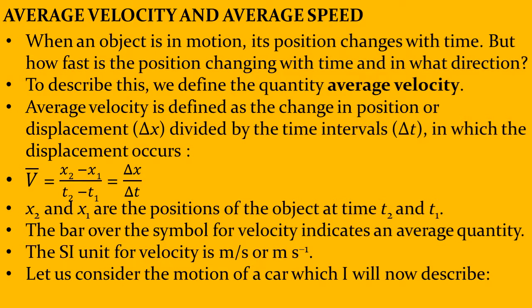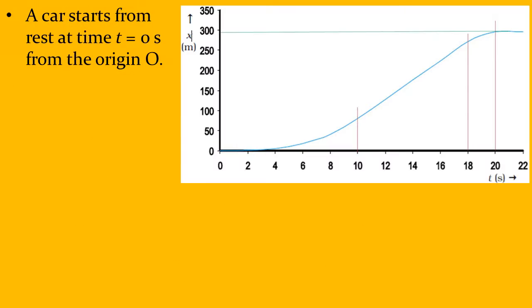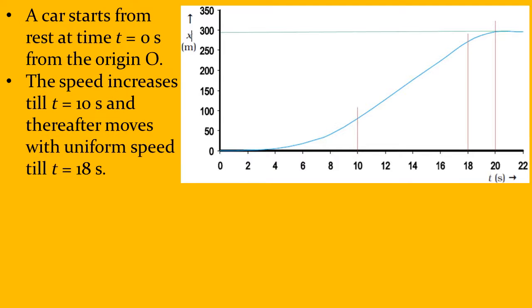Now let us consider the motion of a car, which I will now describe. A car starts from rest at time t equal to 0 seconds from the origin. This is the origin. The speed increases. So I have a speed increasing up to what time? Up to 10 seconds. And after 10 seconds, the speed remains uniform.